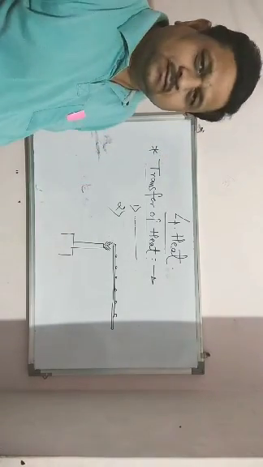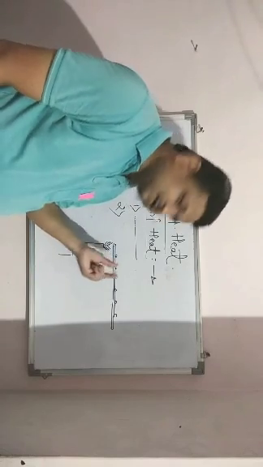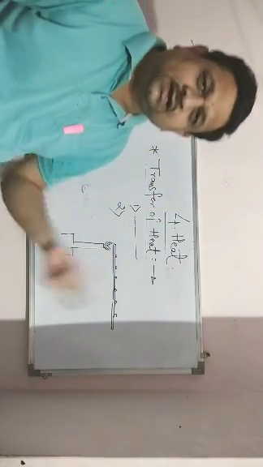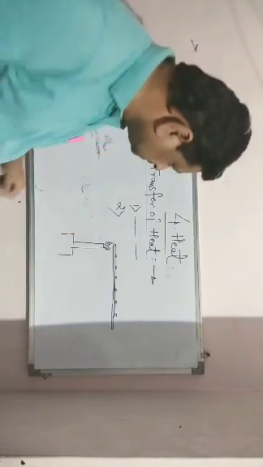What will happen to the pieces of wax? What will be the effect of heat on them? Definitely they will melt.